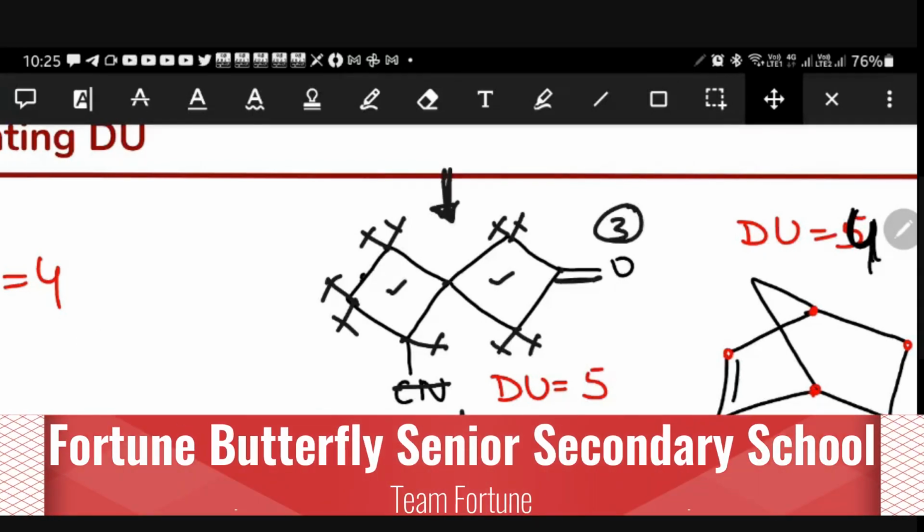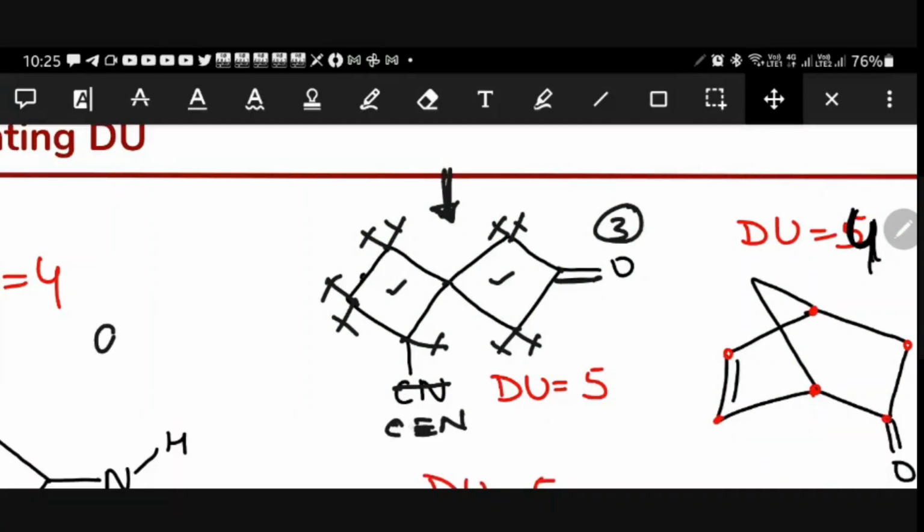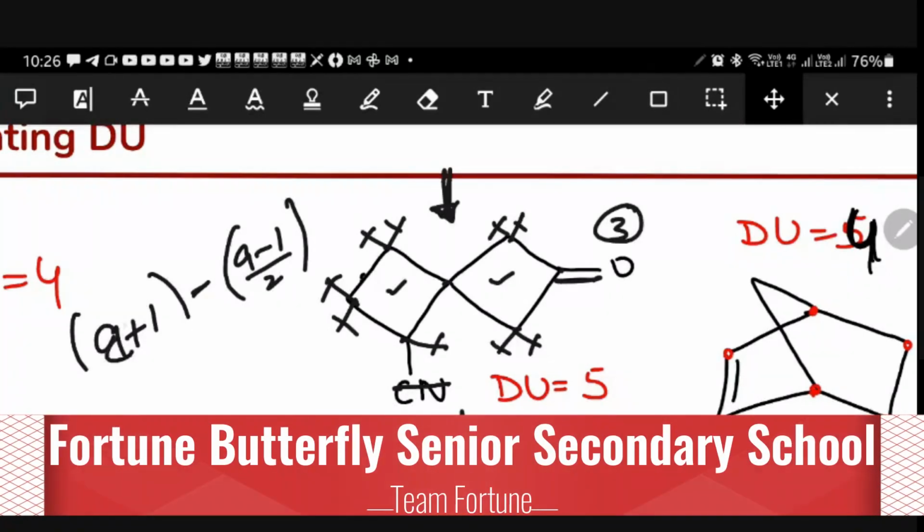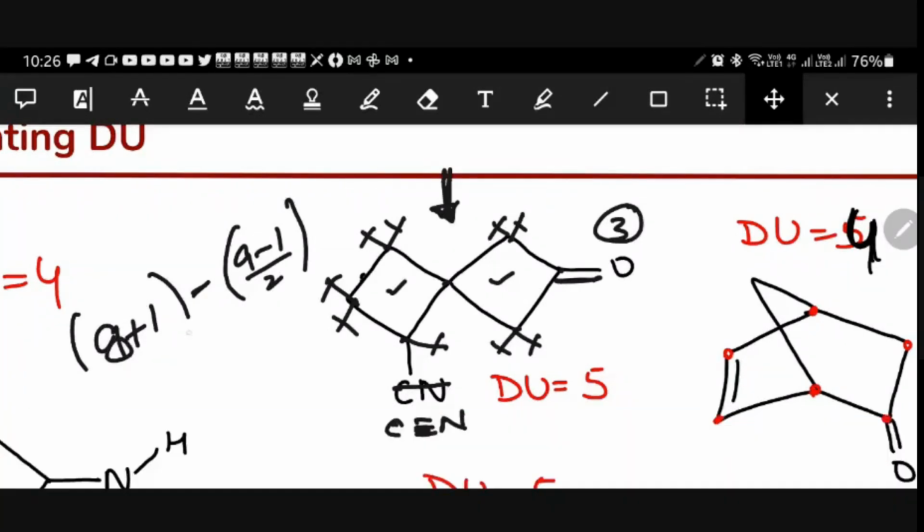Total number of carbons are how many? 9 plus 1 minus how many hydrogens we have? Exactly, Sai Mithil. No, this is 8 total. 8 carbons. Right. So 8 carbons we have, right? So 9 minus 4. So 5 is the answer. 9 minus 4 equals 5 is the answer.